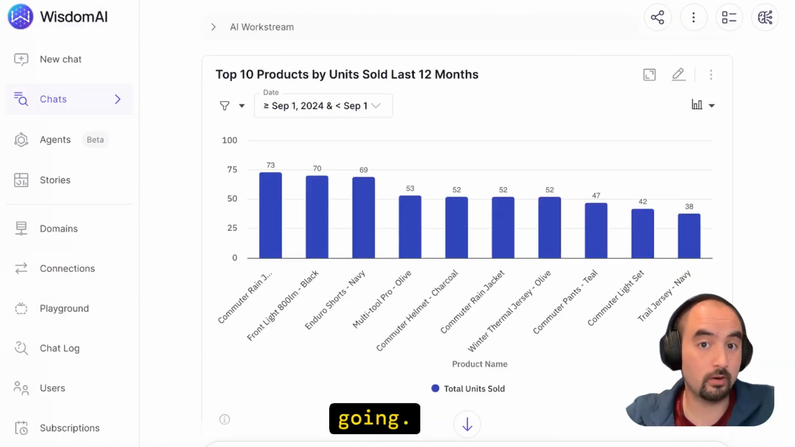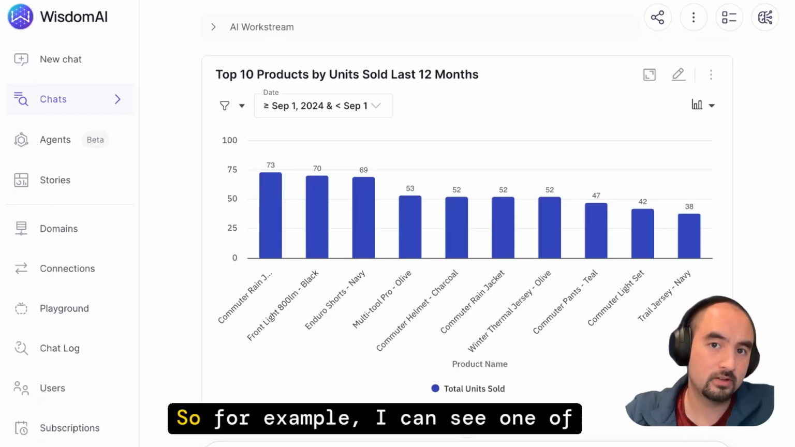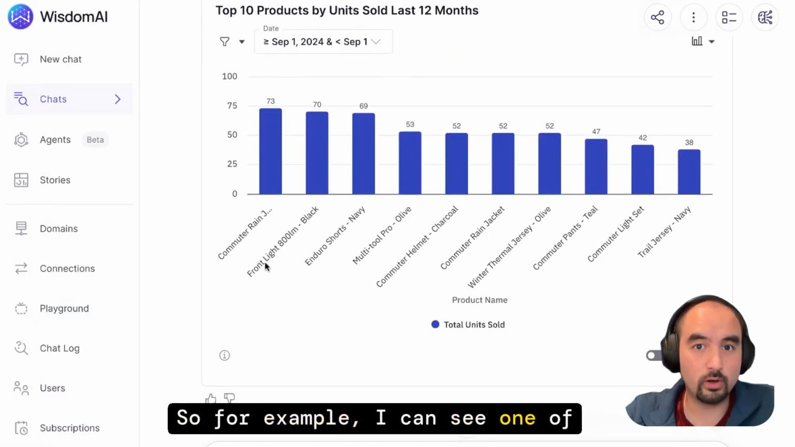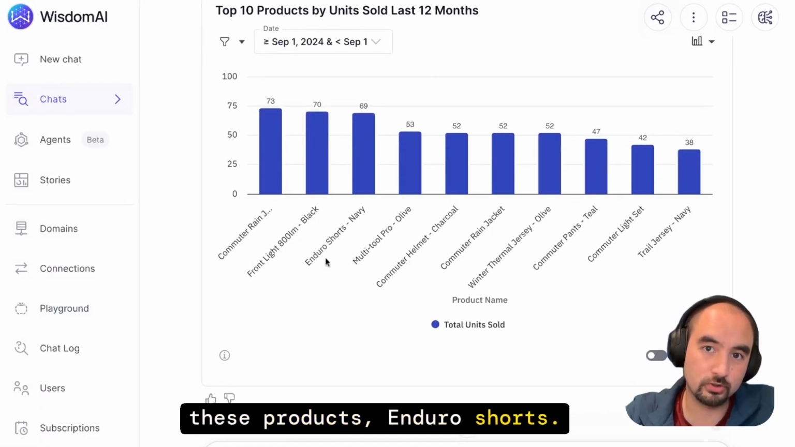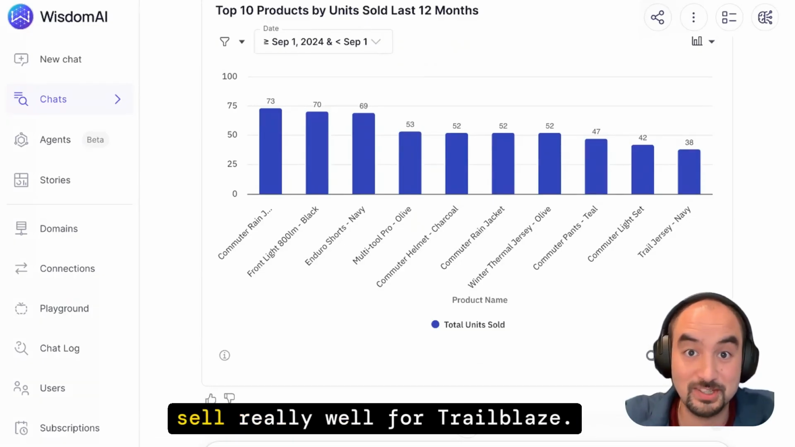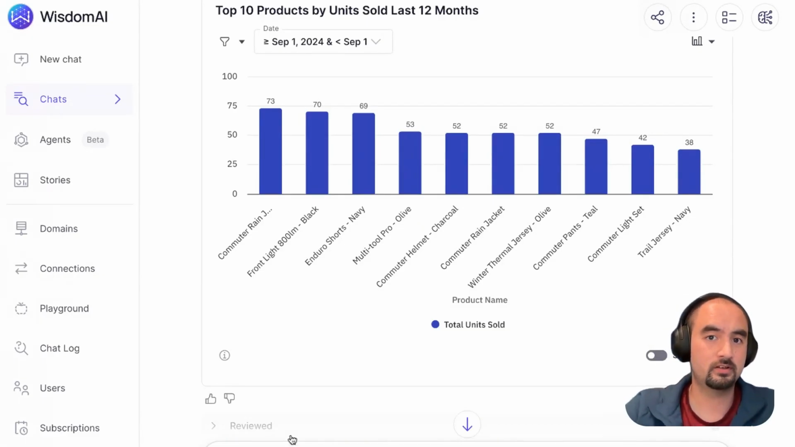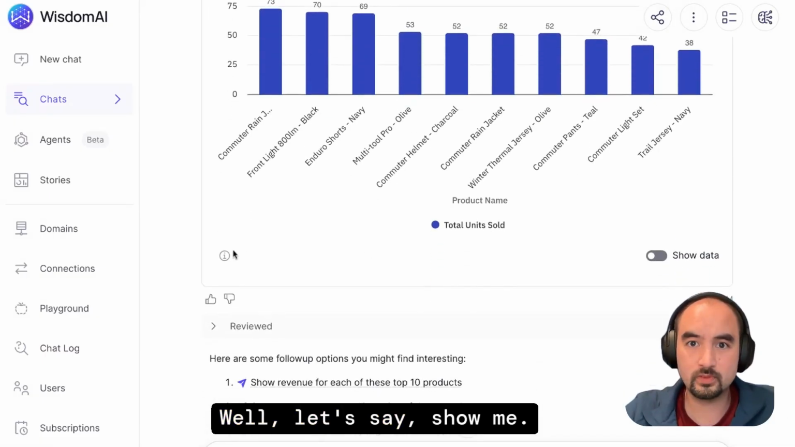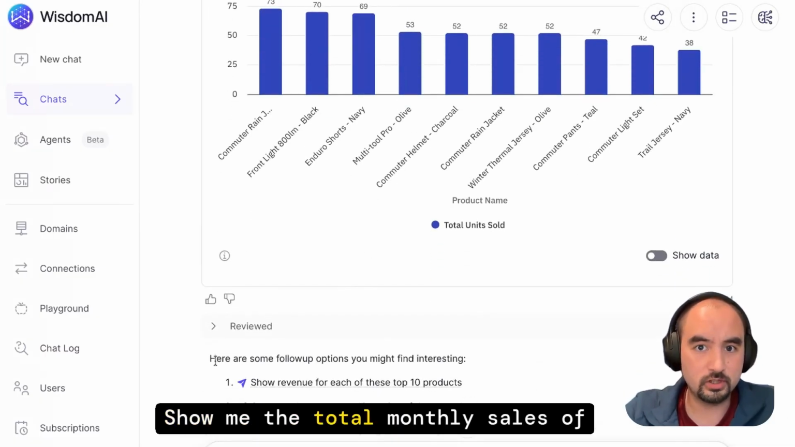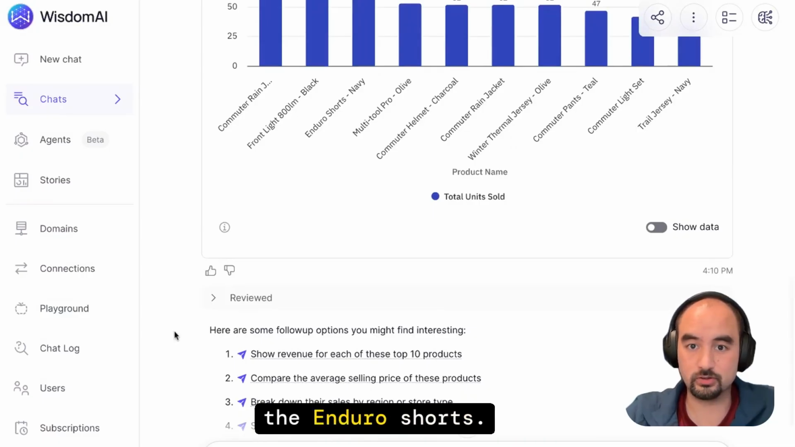And we can keep going, we can dive deeper. So for example, I can see one of these products are Enduro shorts. So these are a pair of shorts which sell really well for Trailblaze. They're our third top selling item. Well, let's say, show me the total monthly sales of the Enduro shorts.